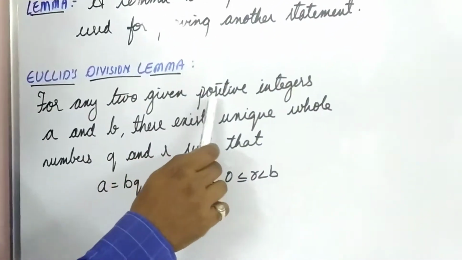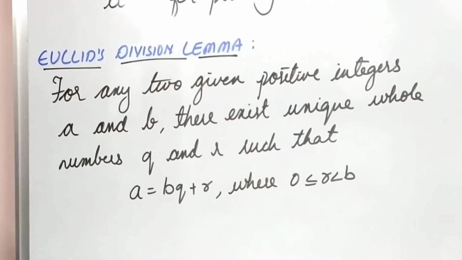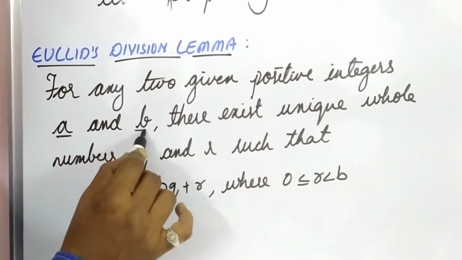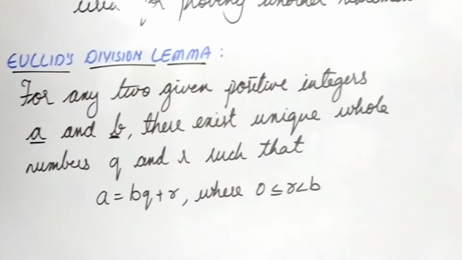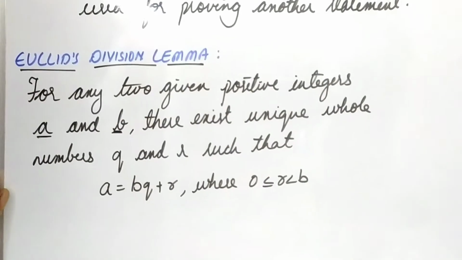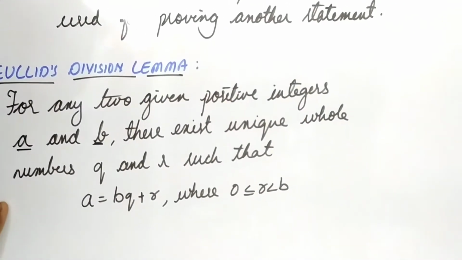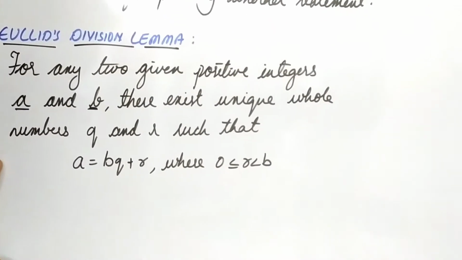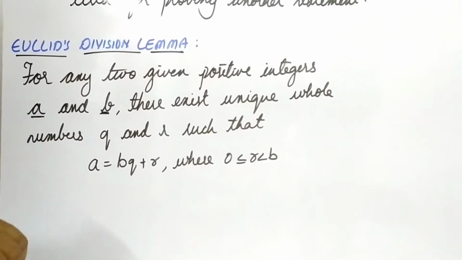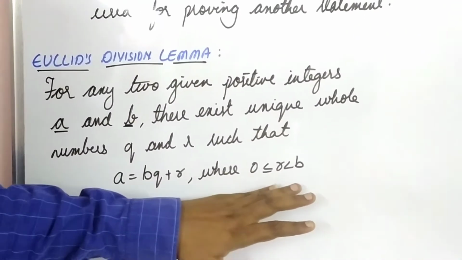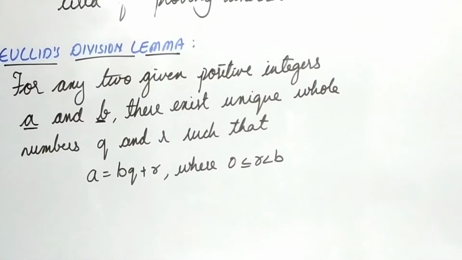For any two given positive integers a and b, there exist unique whole numbers q and r such that a is equal to bq plus r, where 0 is less than or equal to r is less than b.